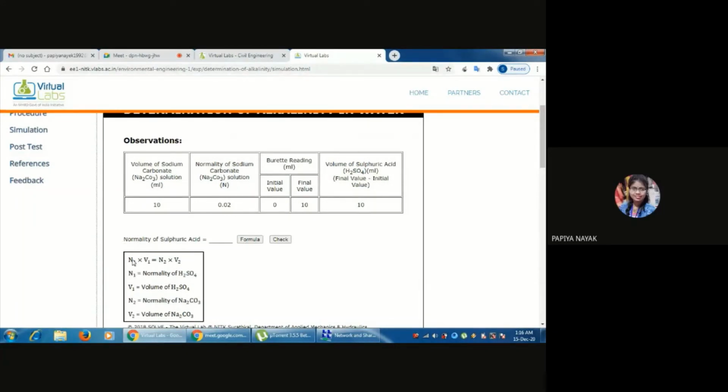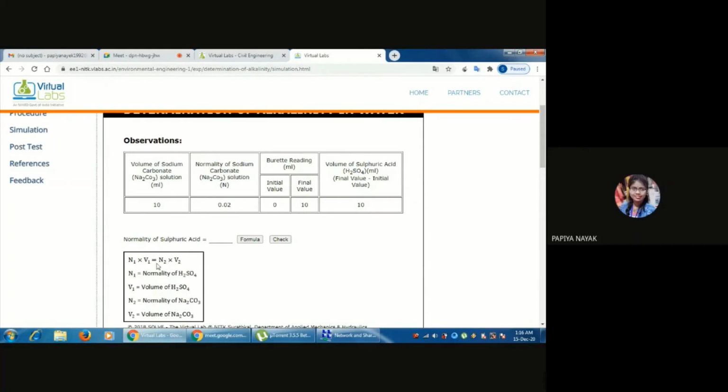So from this equation, N1 = N2 × V2 / V1, where N2 is the normality of sodium carbonate, which is 0.02, and V2 is the volume of sodium carbonate, given as 10 ml, divided by V1, which is the volume of H2SO4, that is 10.